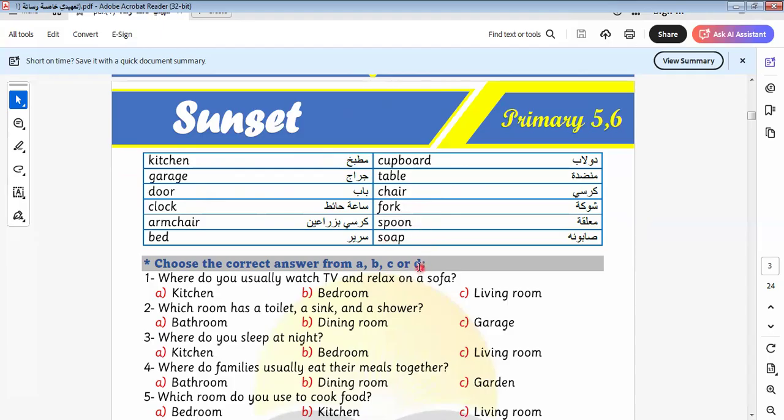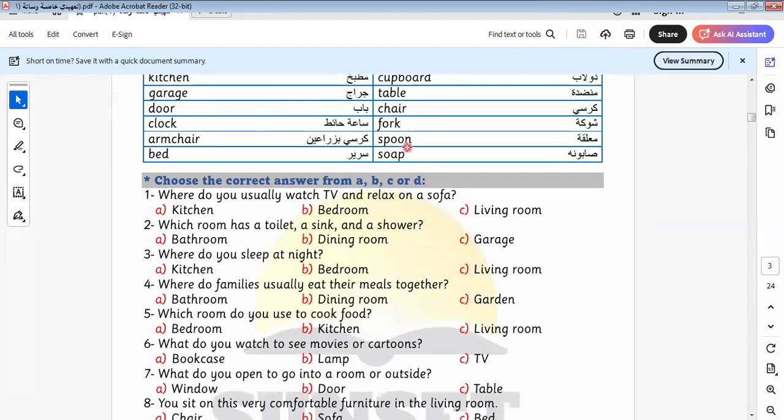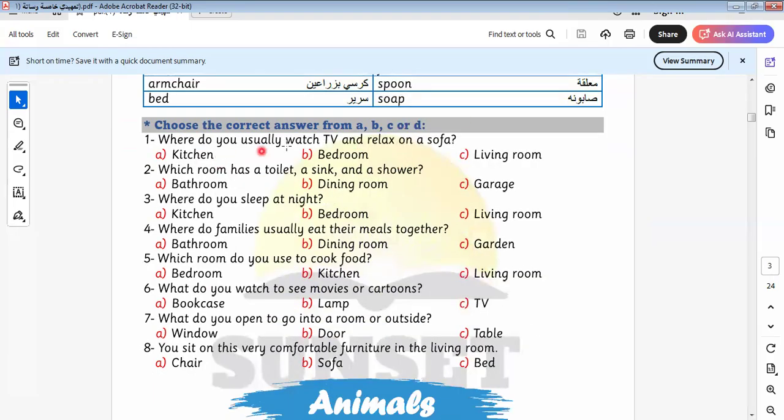Okay, we have spoon and soup. I pronounced this word in the wrong way. Here is spoon and here is soup. Let's go to answer the questions below the vocabulary.